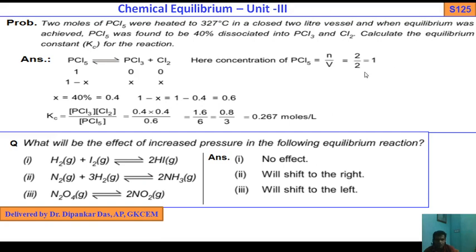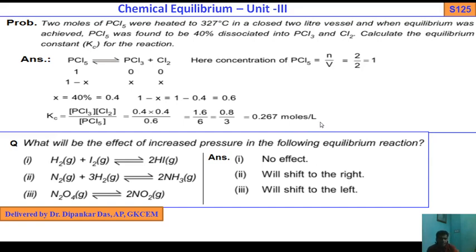That is the value of Kc, a very simple problem. That type of problem will come in the exam. Percentage means 0.4 for 40%, then you subtract, you get all the concentrations of PCl3, Cl2 and PCl5, then you multiply and get the answer. This is a very important problem.